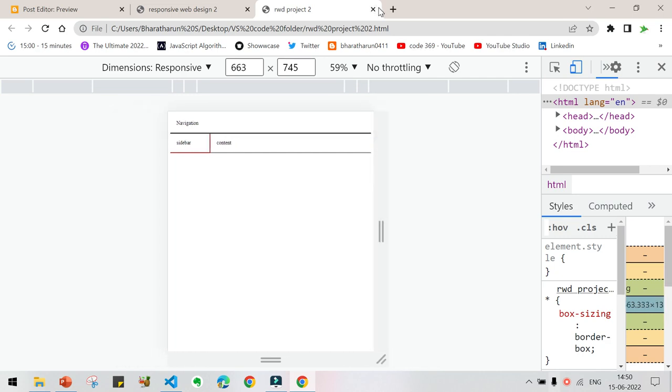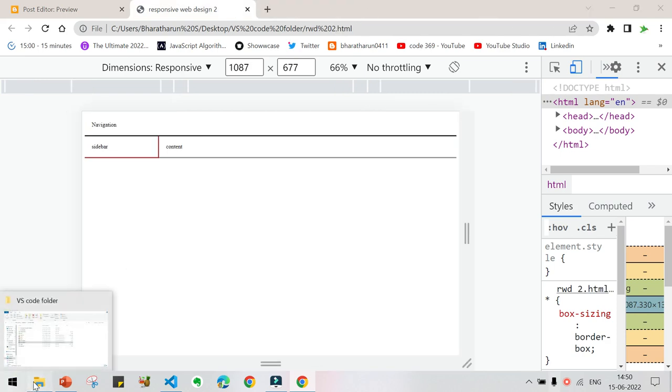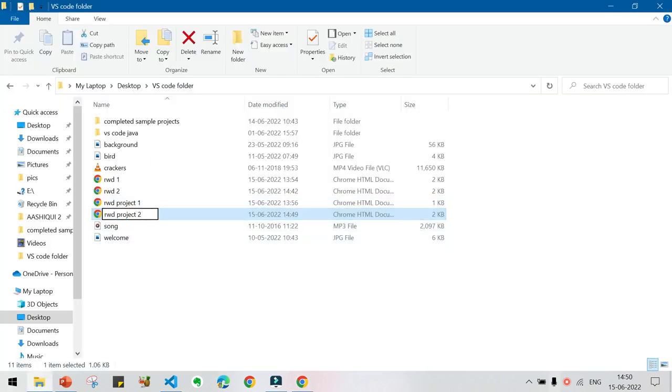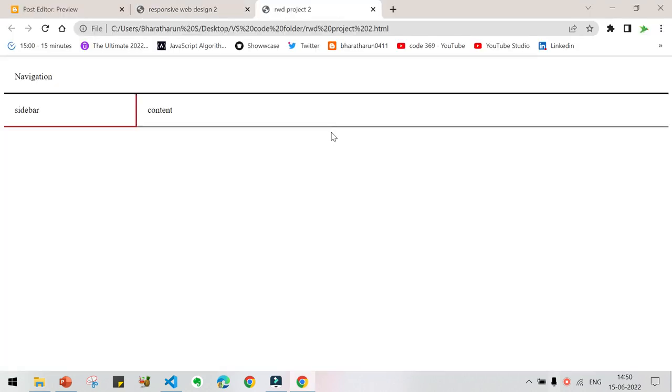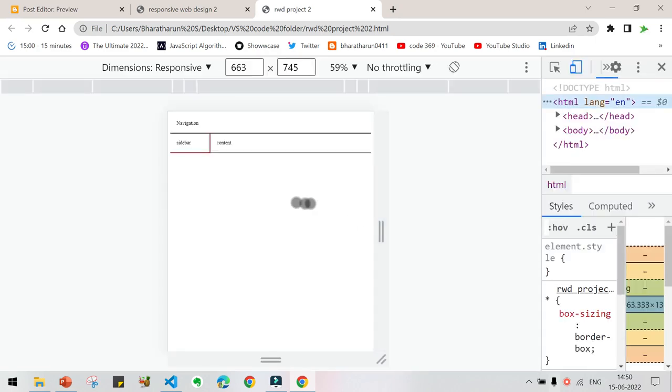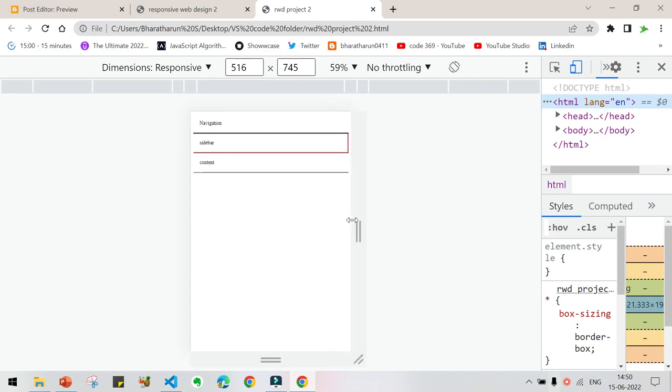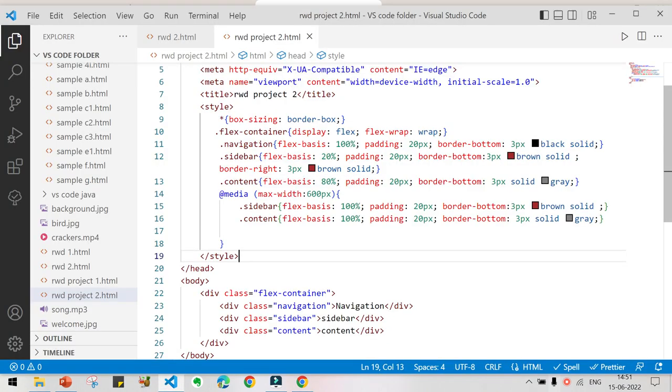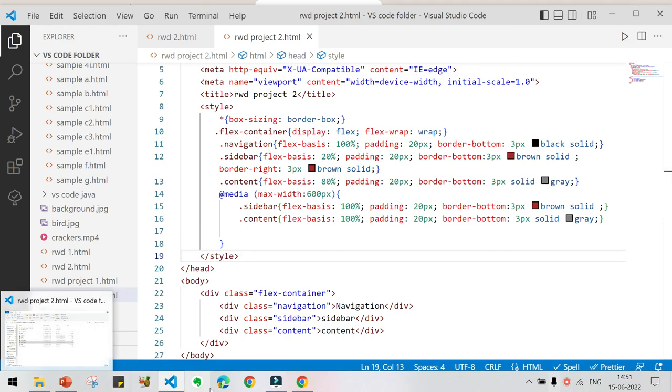So open this again, some error has occurred in this. Give inspect. So some error has occurred, so that only it appears like this, but if you open it again, bottom right, we have deleted this. Sidebar border right is there, but here we have deleted the border right. Okay, so everything perfect, just close it and open it again.